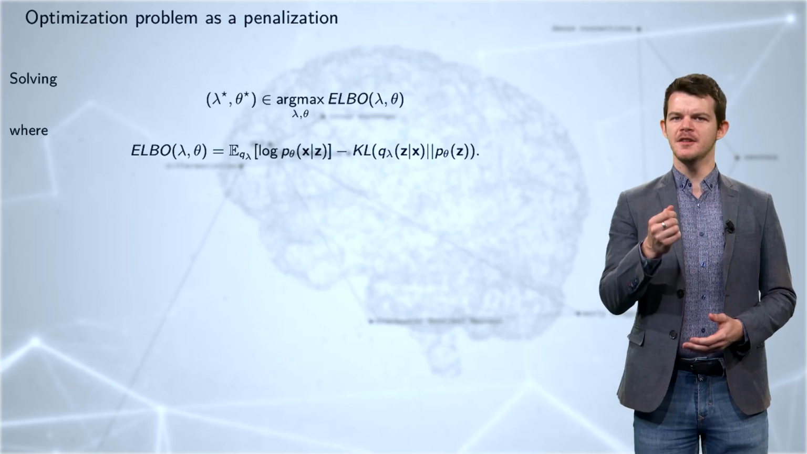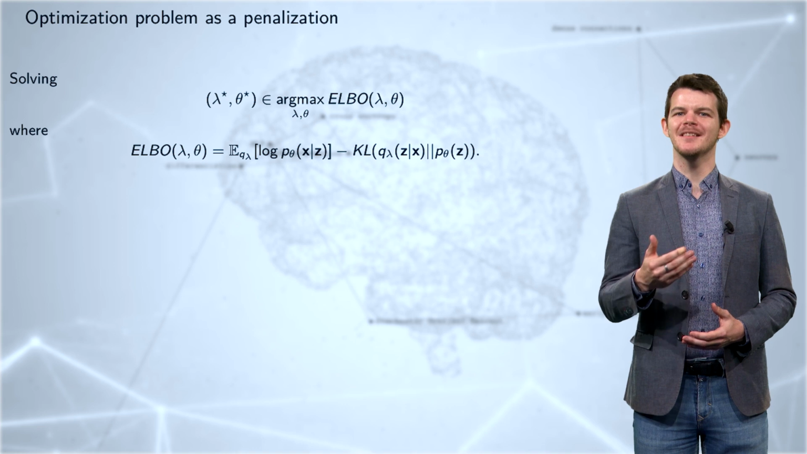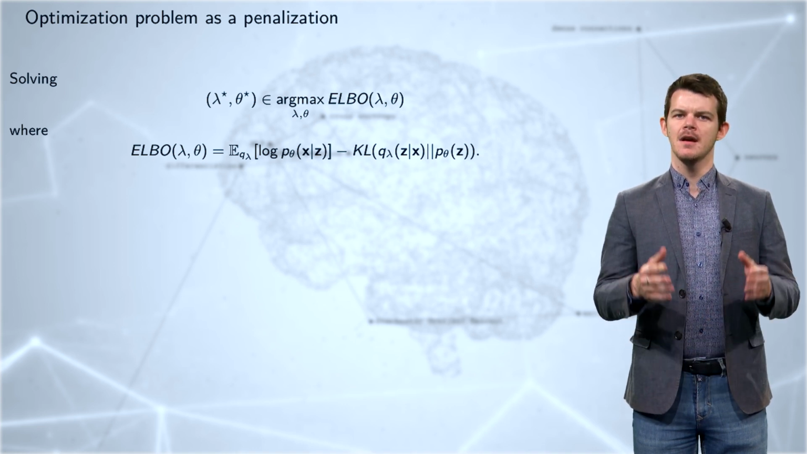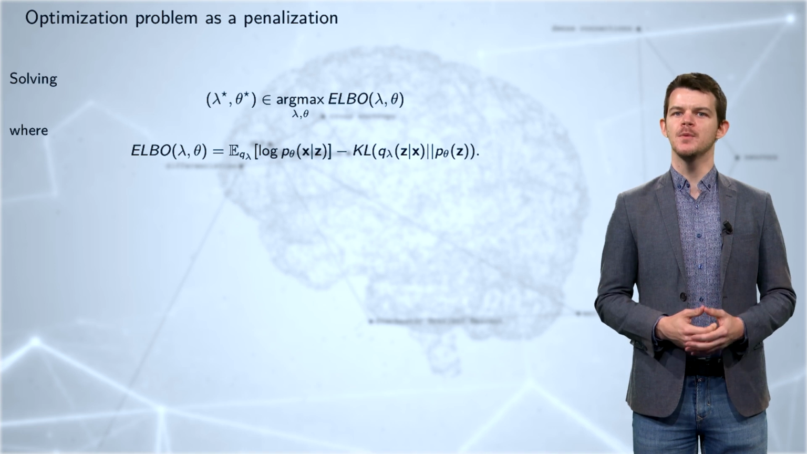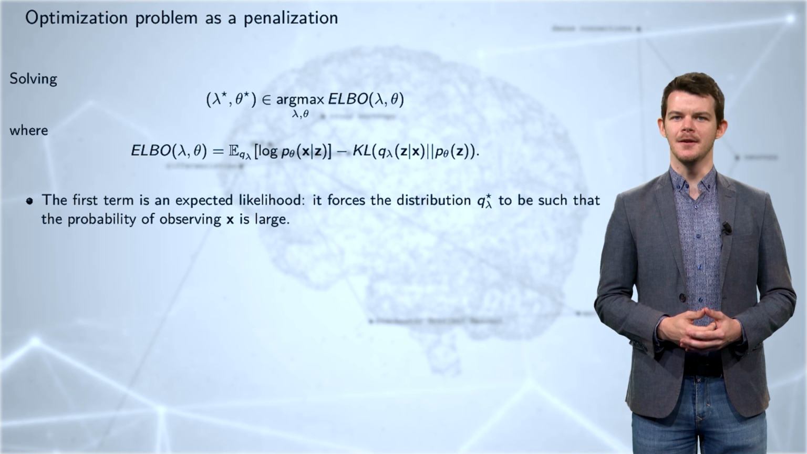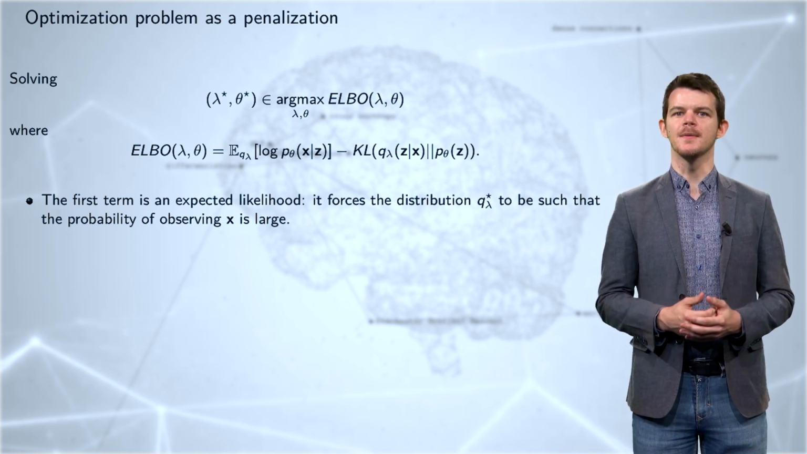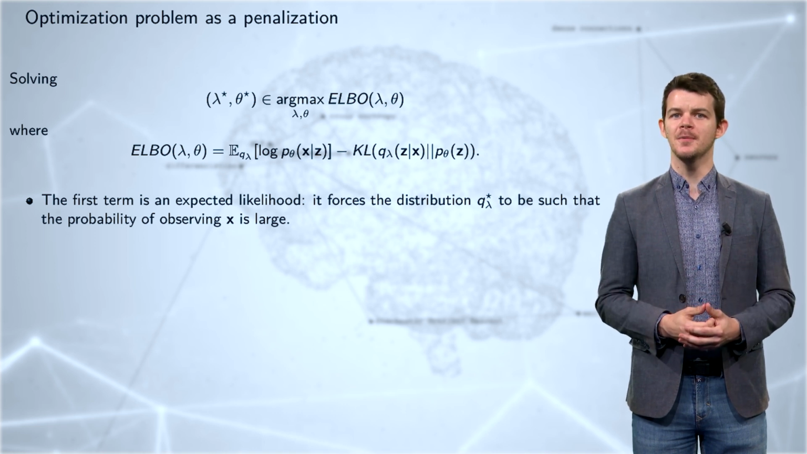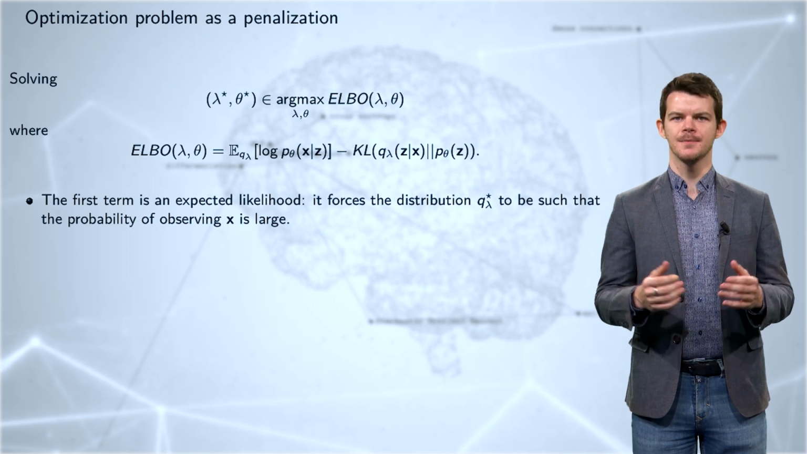So now we can take a step back and try to understand the optimization problem we want to solve with VAE. This problem is recalled here, which is maximizing the ELBO as a function of lambda and theta. The ELBO can be written as the difference between these two terms. The first term is an expected likelihood. It forces the distribution Q lambda star, the true distribution that maximizes the ELBO, to be such that the probability of observing X is large.